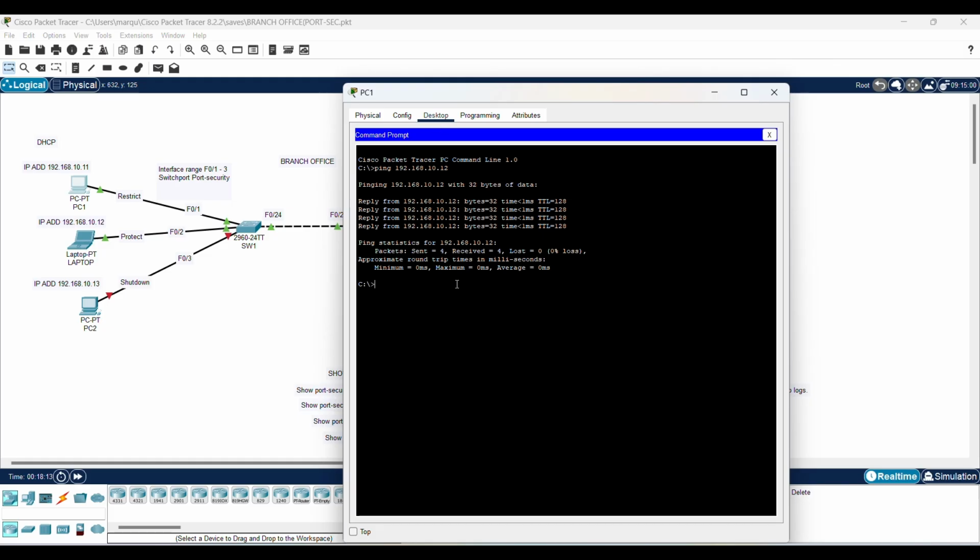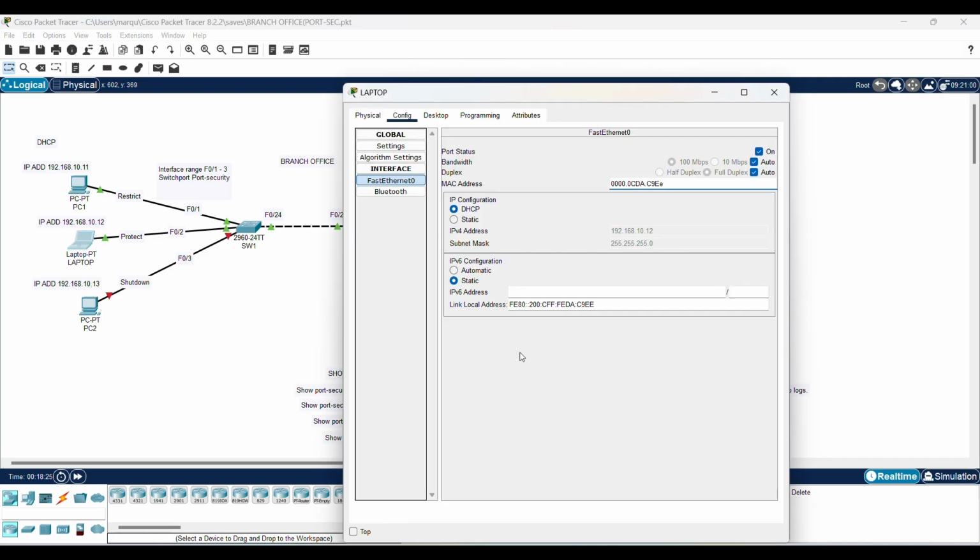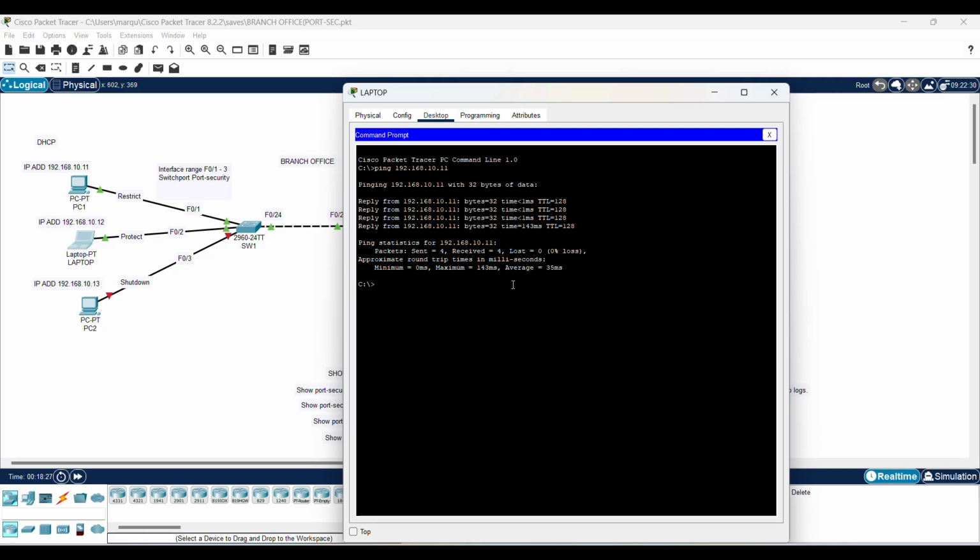I'm going to ping again. So I'm pinging 192.168.10.12. That's the laptop, and you're seeing that it's timing out. So I'll ping also on the laptop. And I'm pinging PC1. You're seeing that it's timing out. I would try to ping PC2. Obviously, that's not going to work.